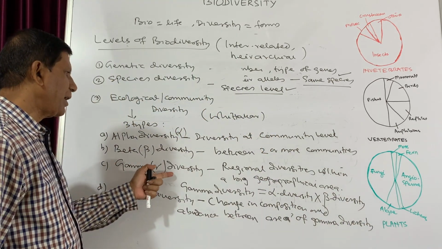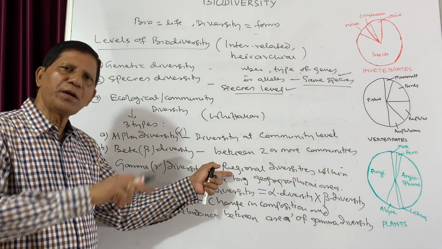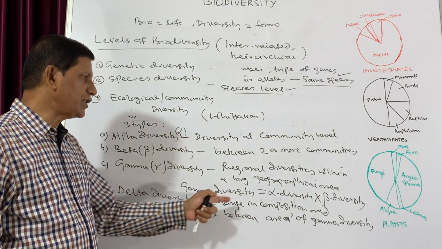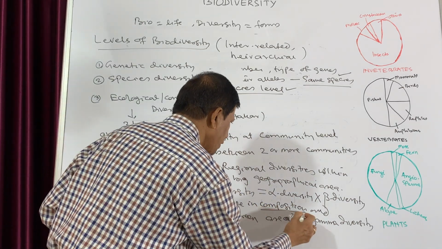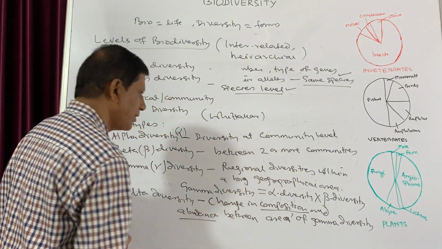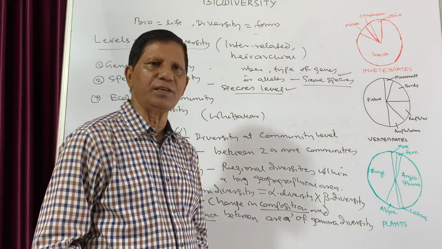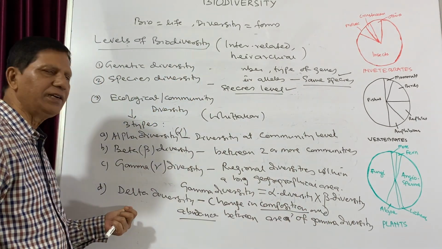I am writing it here. Gamma diversity is the regional diversity among a big area. Now in that gamma diversity, if there is a change in the composition and abundance, that is also known as delta diversity.